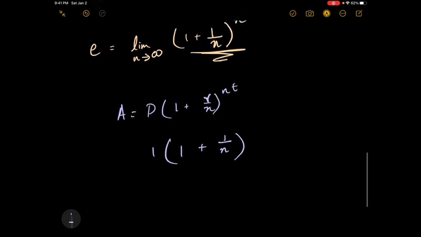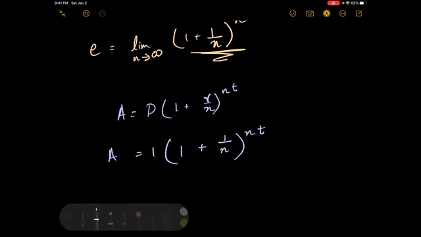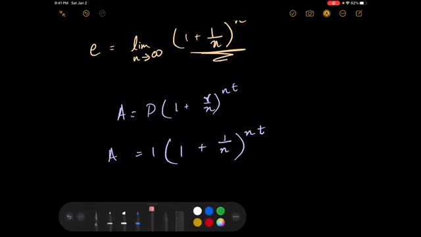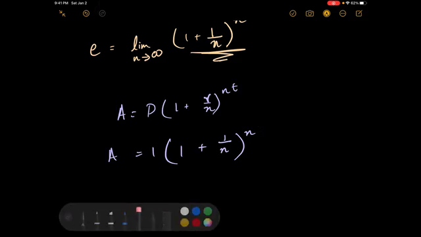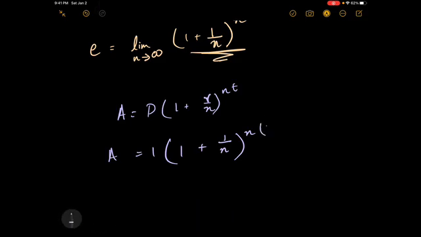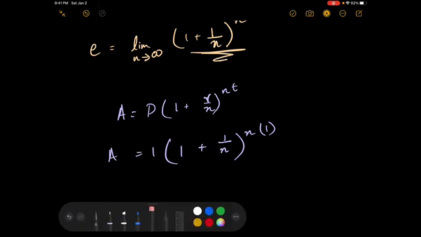Well, n just represents the number of times it's being compounded, and A is what you end up with. Let's say that you're doing this for exactly 1 year, so t is just equal to 1. And now let's give a value for n.